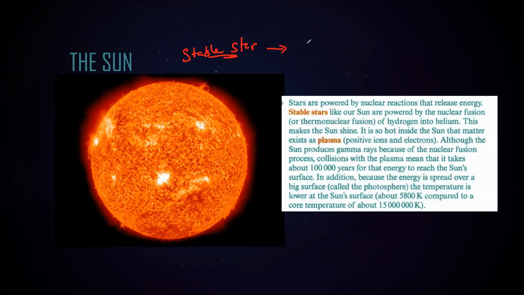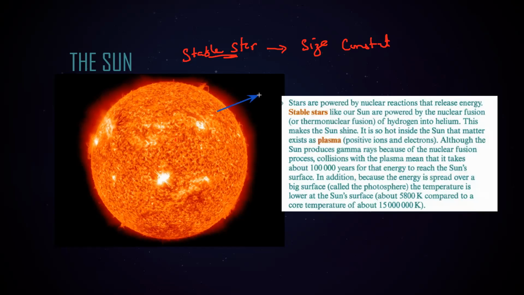So our sun is a stable star, and why do we say it's a stable star? Because the size of the sun is not changing. On average, the size is constant. And why is the size not changing? There are two forces. The main reaction which happens in the star is nuclear fusion, meaning the lighter nuclei join to form heavier ones and it releases energy.